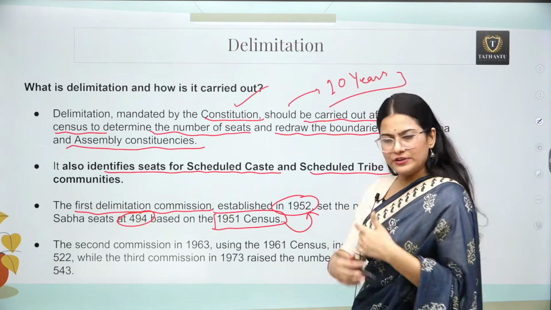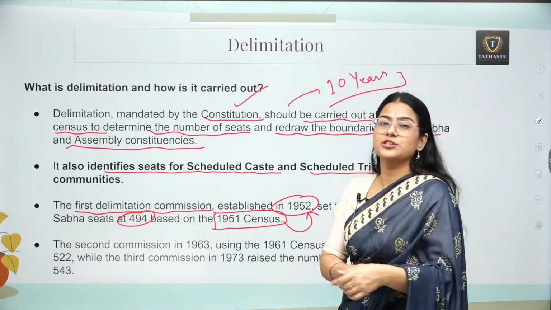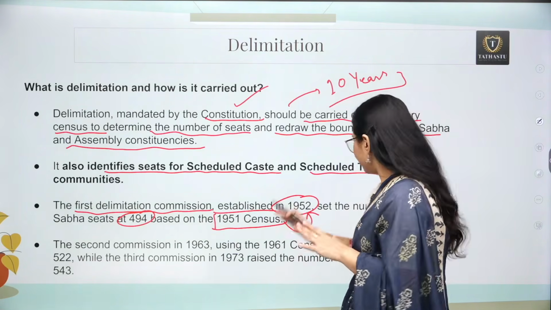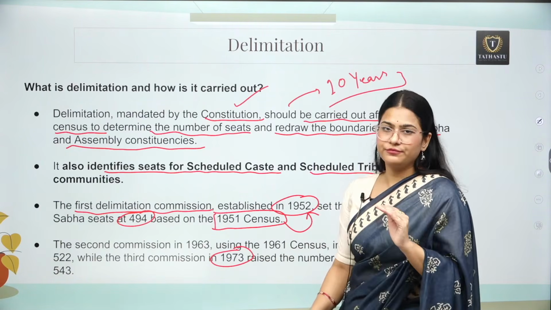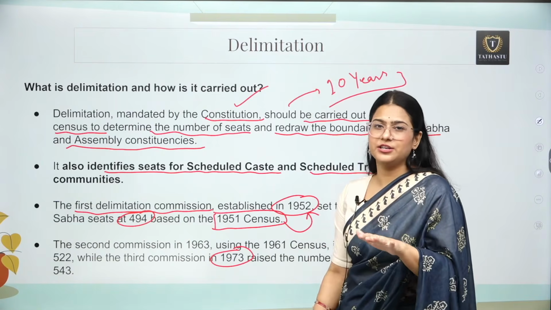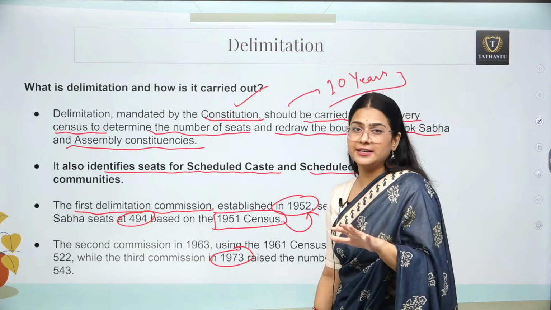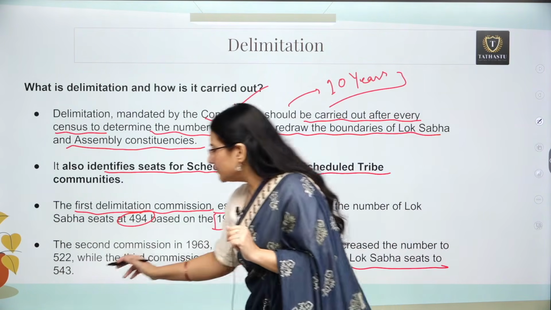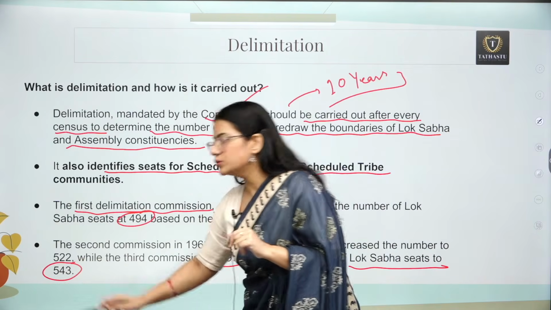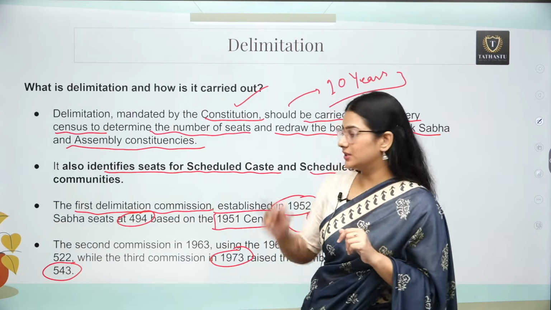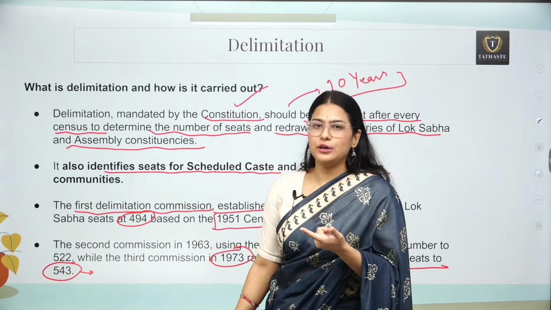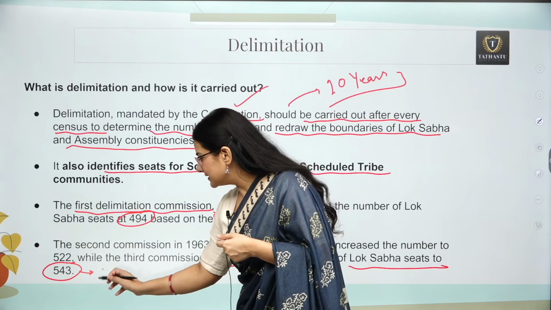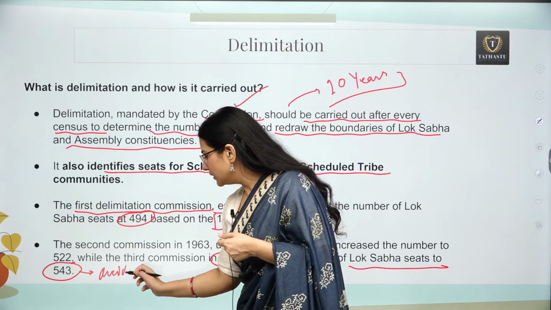Then, with time, there were other delimitation commissions after every census, and finally in 1973 the population criteria was frozen. At that point it was decided that the Lok Sabha will have 543 seats, and how many seats each state is going to get was also decided.